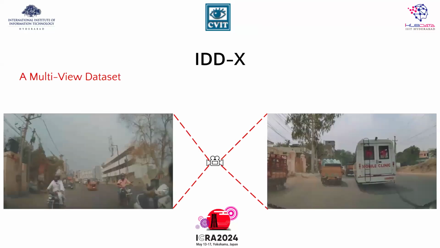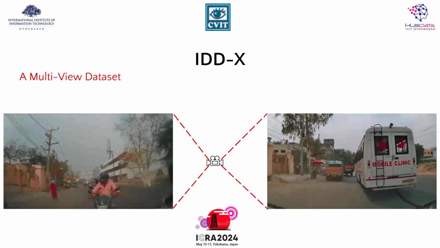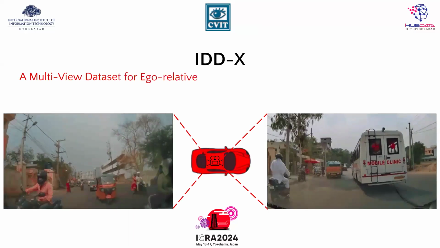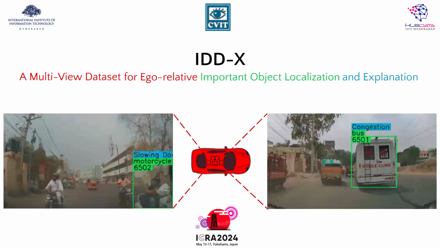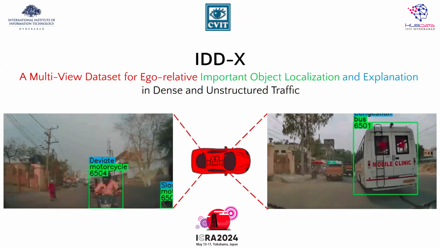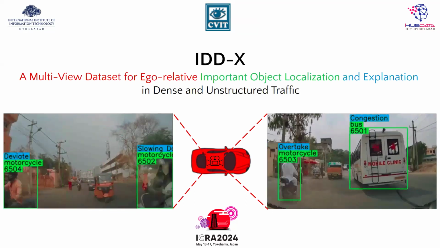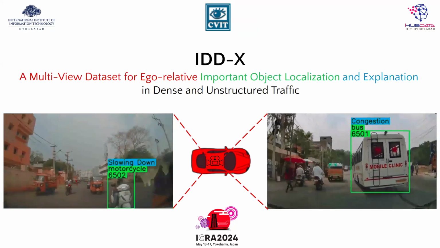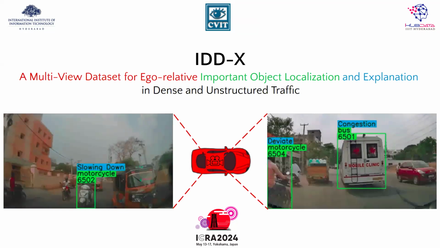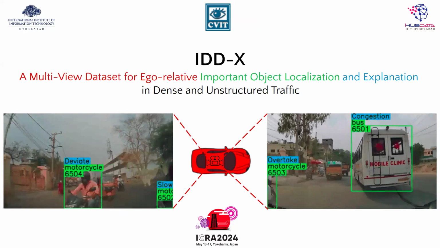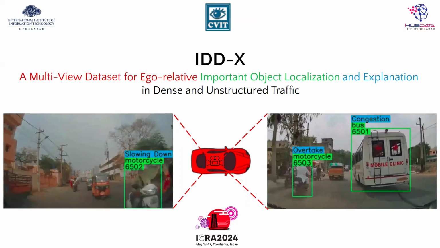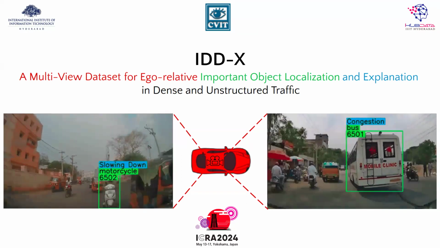In this paper, we present IDD-X, a multi-view dataset captured using front and rear view dashcam videos for ego-relative important object localization and explanation in dense and unstructured traffic. The dataset can be used for understanding the influence of road and traffic conditions on the ego vehicle's driving behavior and for explainable driving decision making in complex traffic scenarios.